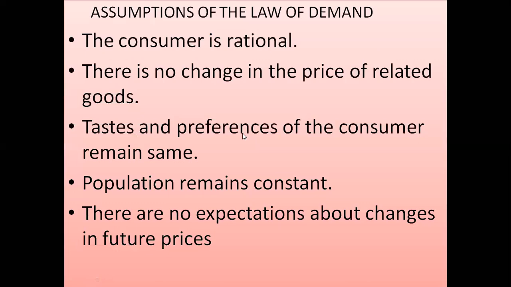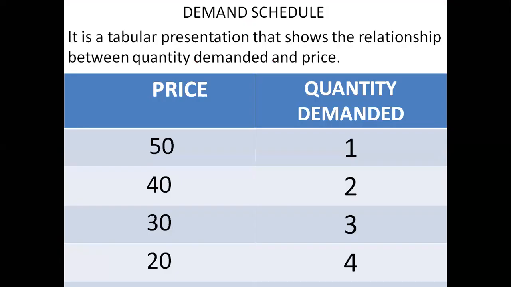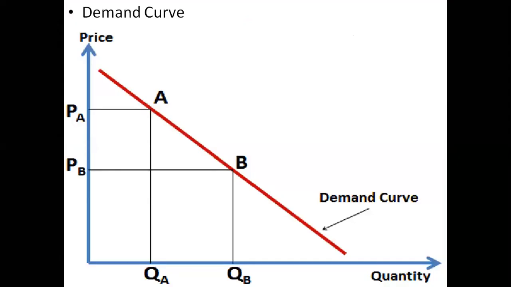All right. After that, if we see the demand schedule, just have a look at that. The price is falling: 50, 40, 30, 20. This is a hypothetical schedule. And quantity demanded is increasing: 1, 2, 3, 4. Accordingly, we simply say that the demand curve is downward sloping from left to right. It slopes left to right downwards.